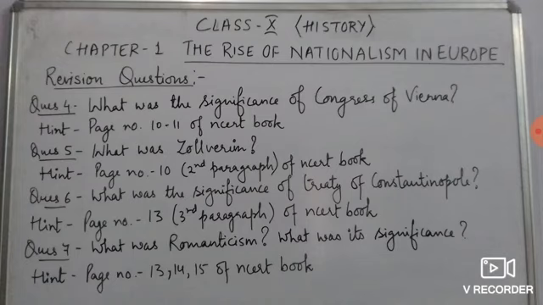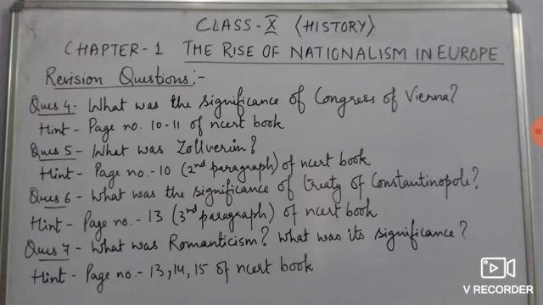Vienna is the capital of Austria, and this meeting was headed by Duke Metternich, the Chancellor of Austria. So in this Congress of Vienna, the future of France was decided by these diplomats, right? And you'll find the answer on page number 10 and 11 of the NCERT book. Please find out the terms of the Congress of Vienna.